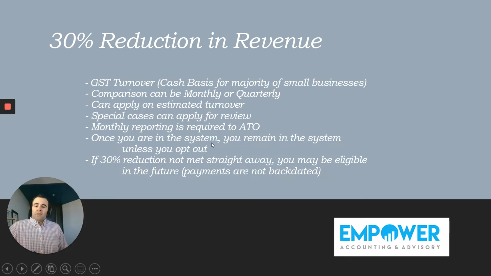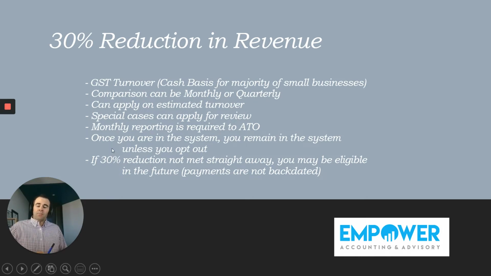With the JobKeeper, you will have to report monthly to the ATO as well. The ATO want to know your turnover going forward and your employee details, so number of employees, what you're paying them, things like that. They have said that they're not going to use this to track your business for anything other than purely to look at the statistics of businesses across Australia to see if the stimulus measures are working, and to track the health of your business as well. So that's why they would like the monthly reporting, so they say.